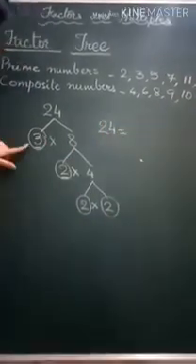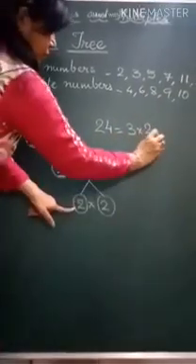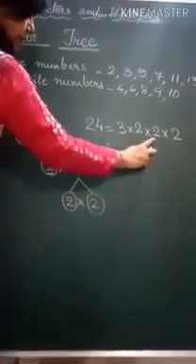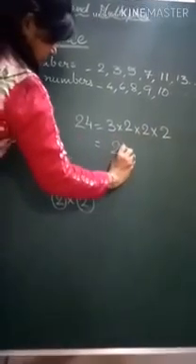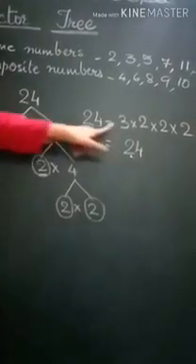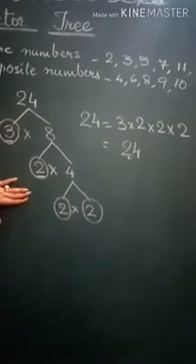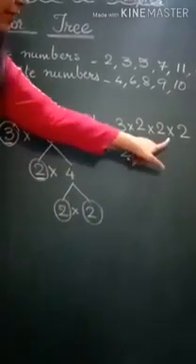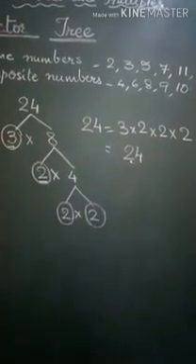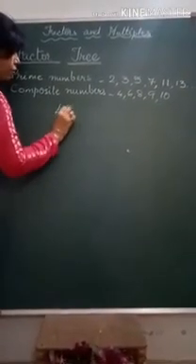So I can write like this, 3 multiplied with 2, another 2 and this last 2. Multiply and check, 3 2s are 6, 6 2s are 12 and 12 2s are 24. So this tree, when you multiply these prime numbers, you get back your number. So this is called a factor tree of 24. After finding the factor tree, you write its multiples, multiply back and check. You should get the same number. Let's see the factor tree of one more number.